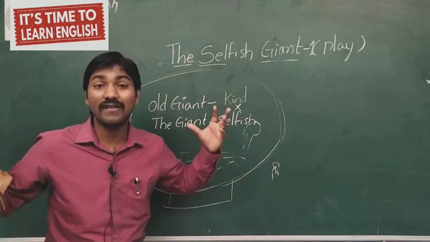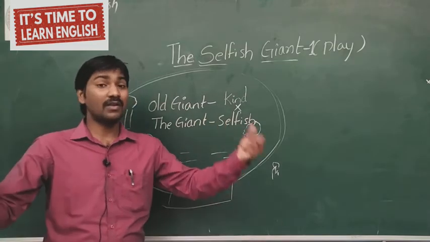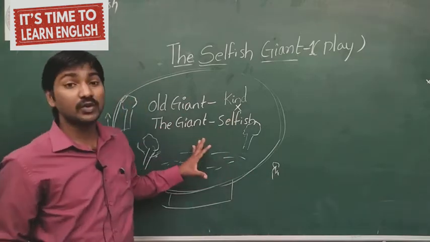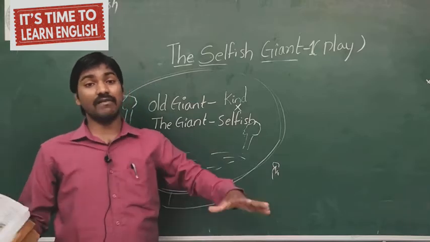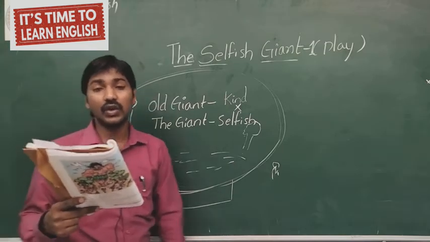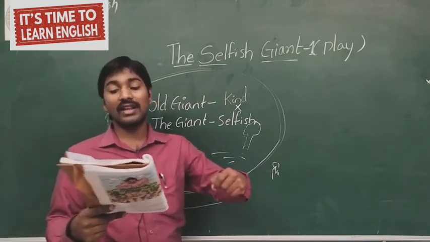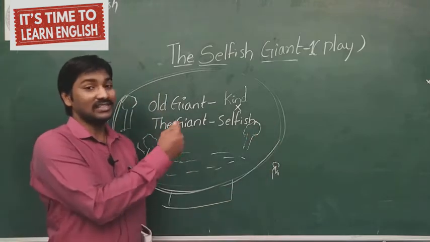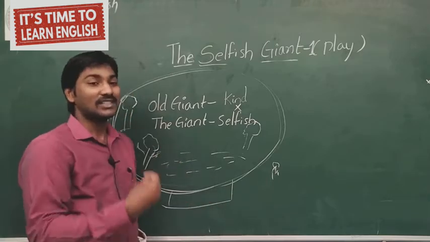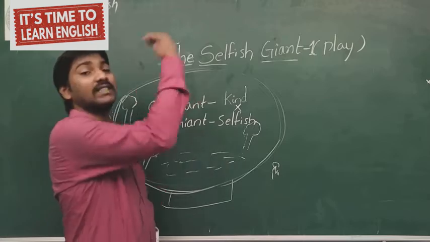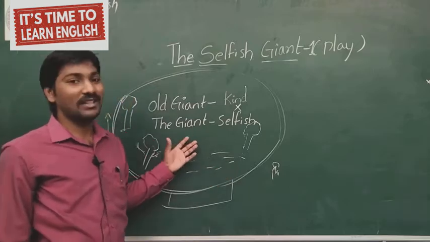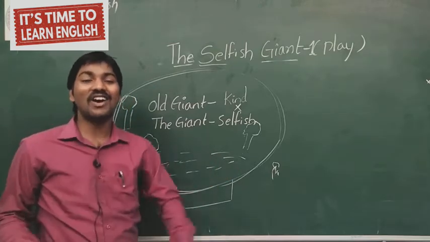All the trees were covered with snow, and there was no blossom, no flowers, and no greenery. Everything was covered with snow, and his house was also fully snowy. Then the snow and frost said that spring has forgotten this garden, so now we can live here all year round. Maybe the spring forgot to come here. So outside it was spring, but inside the garden it was snow and frost, and this year long we can enjoy.